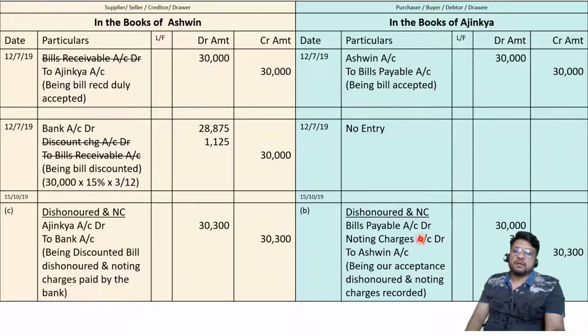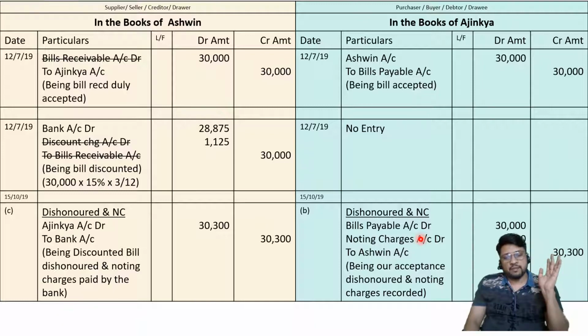And then we saw the dishonor and noting charges entry. You can pass two different entries, one entry for dishonor and one entry for noting charges, or you can pass a combined entry also. So both techniques are possible. Clear to all of you? I hope this is easy for you to understand. Go through the problem once again, remember the entry or remember the technique.